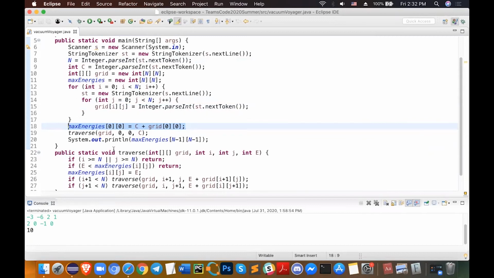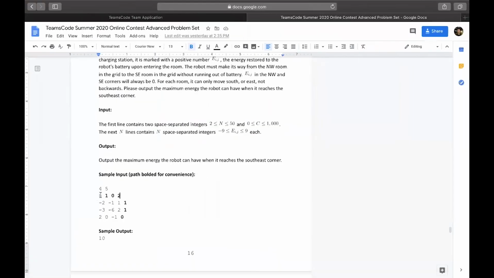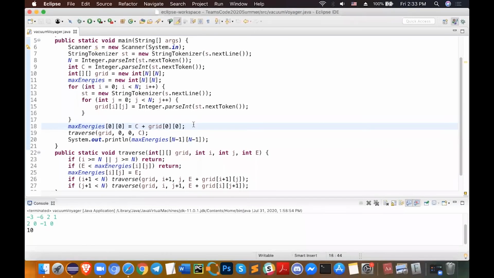Now what we want to do is initialize our max energies at the location that we start at. This max energy is actually going to start off as C, because C is the energy given. So maxEnergies[0][0] is the top left corner in this grid, or the northwest corner. We initialize that energy to 5, or C. That's what this line is. And then we call the traverse function, the recursive function that we're talking about.